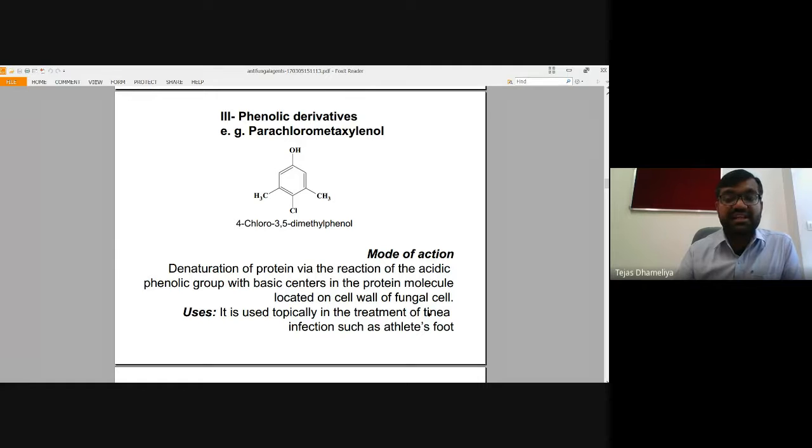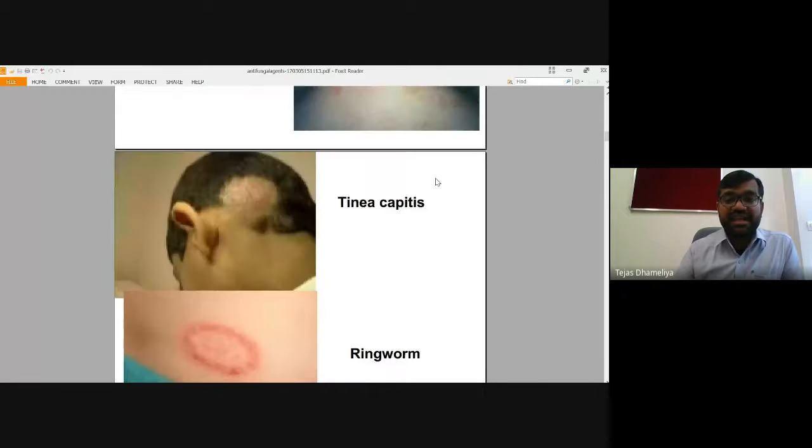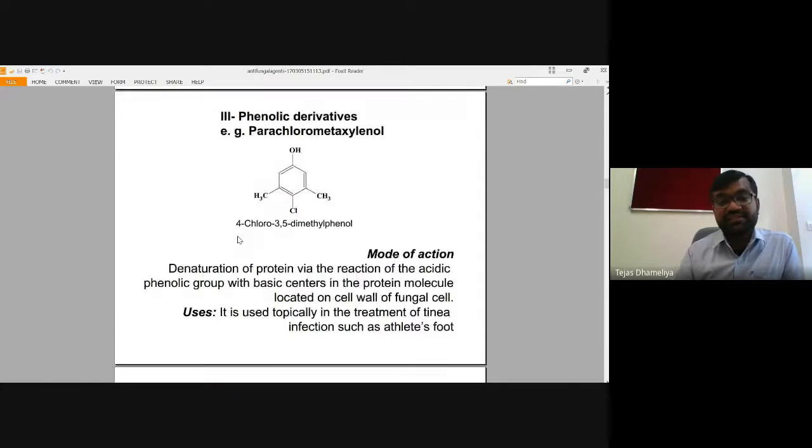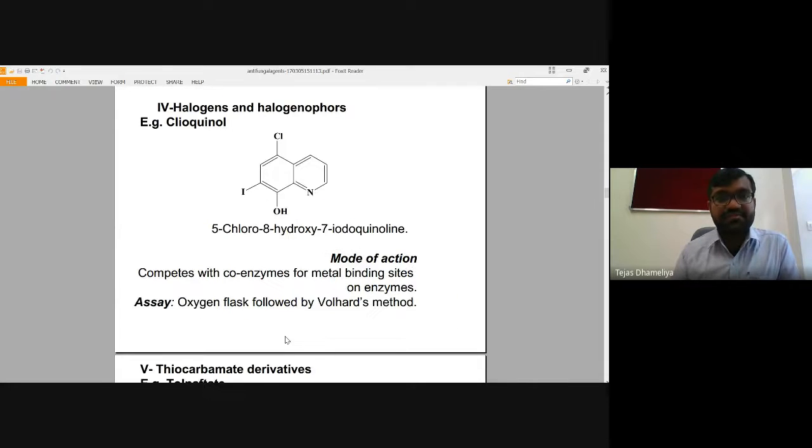So we have seen the tinea infection previously on our slide. Likewise, this is tinea capitis, which has affected the scalp. But there may be tinea other types. This is a vesicular infection, where it has affected the external skin. But if it is affecting the foot, then it is called athlete's foot. The best approach is to search on Google for athlete's foot, and you will be able to see the images of all these fungal infections.